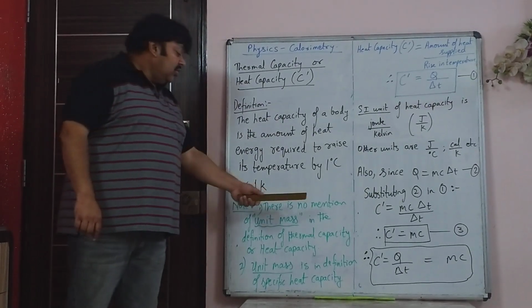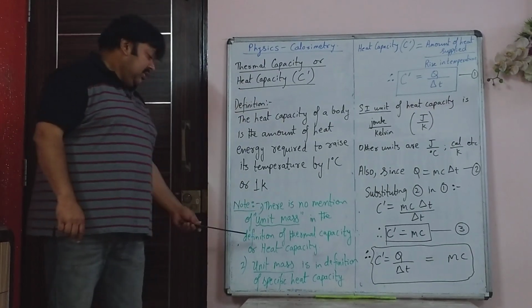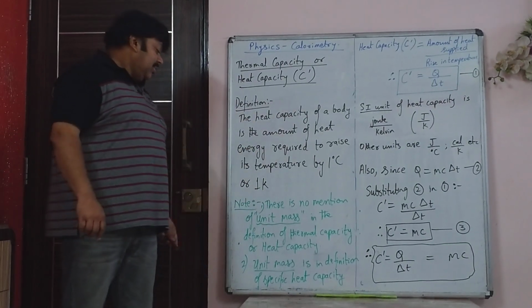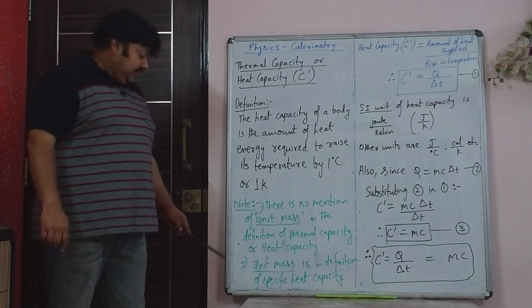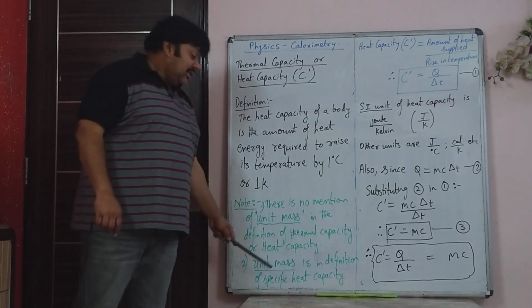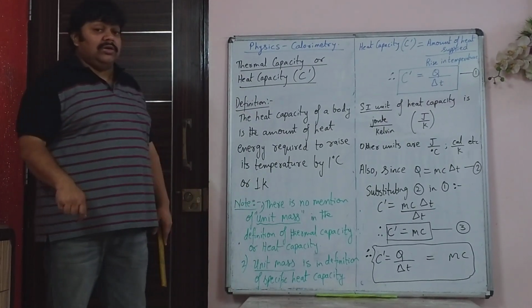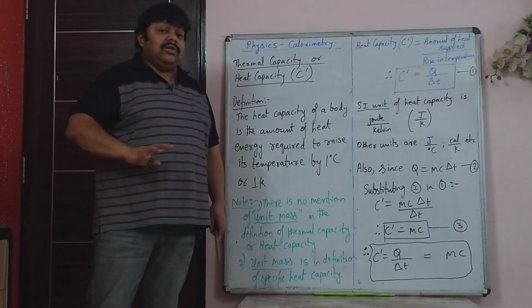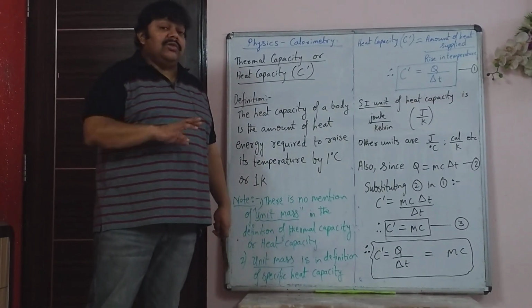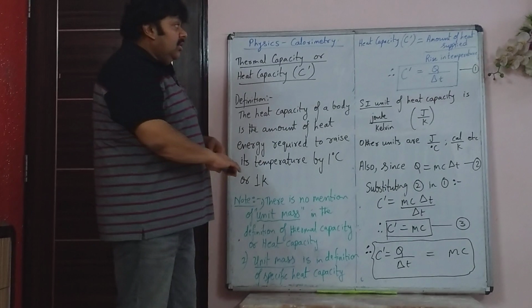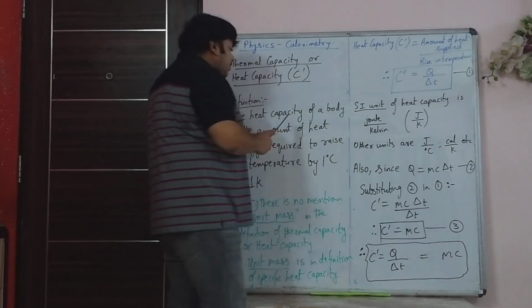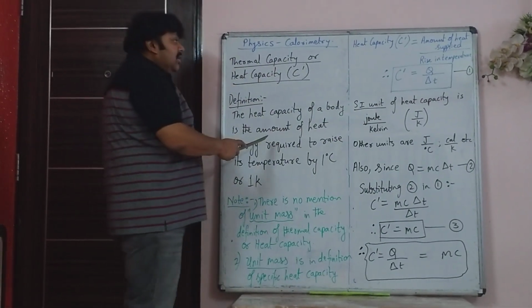So note there is no mention of the word unit mass in this definition of thermal capacity or heat capacity. Unit mass is there in the definition of specific heat capacity, so that one word difference and you will get 0 because it means some other quantity. Heat capacity, from this formula, what is the definition?